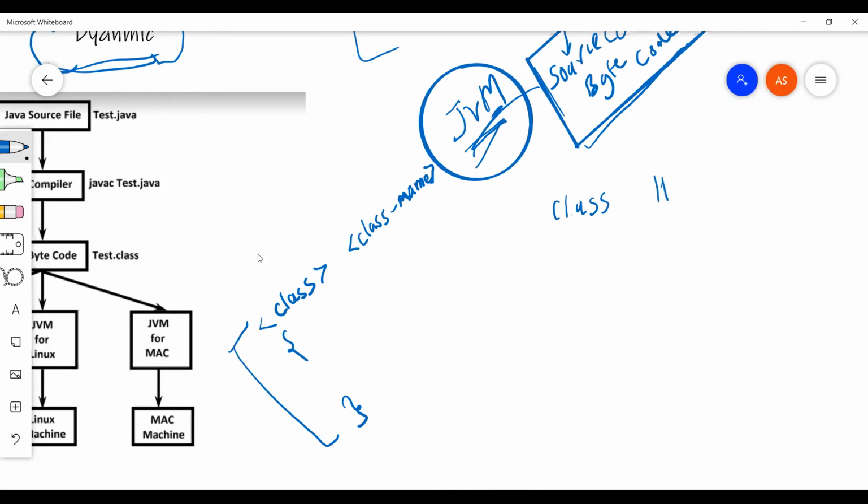So let's say I'm taking hello world. In this way we can write the code in a class. Now, instead of writing it here, let me open notepad and we'll write over there.